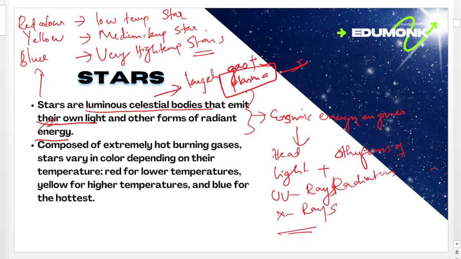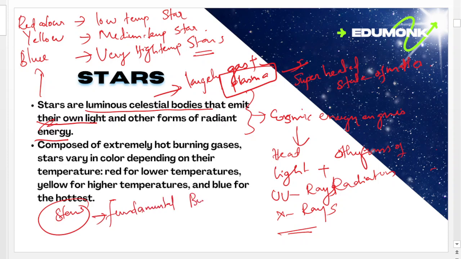What is plasma? Most of you will know that plasma is the fourth state of matter. Otherwise, it can be said as a superheated state of matter. Then these stars are the fundamental building blocks of our galaxies.